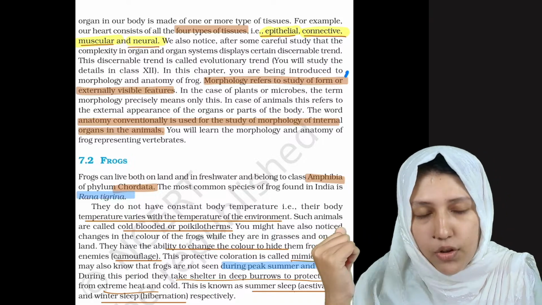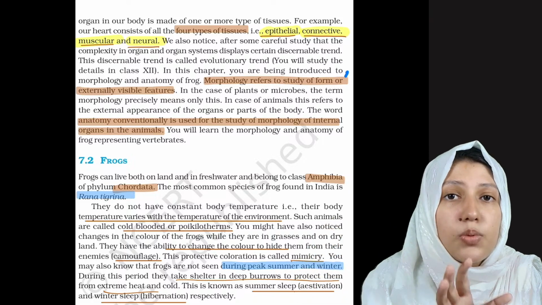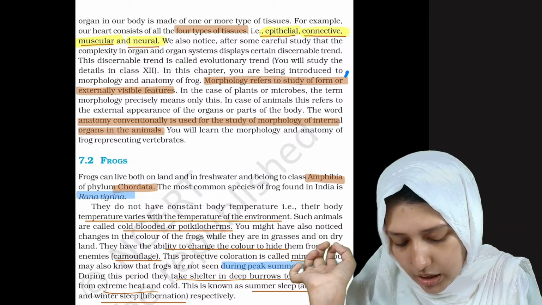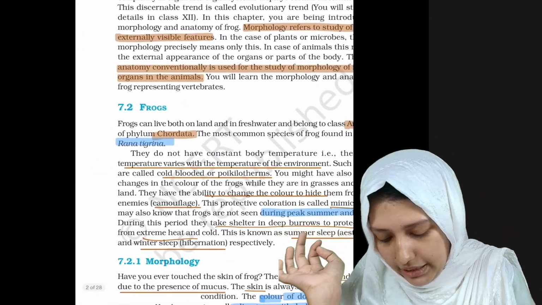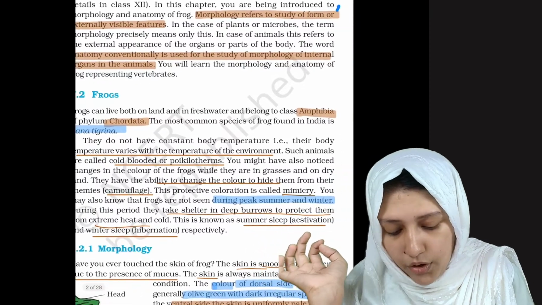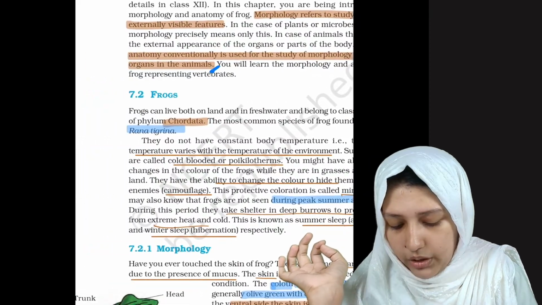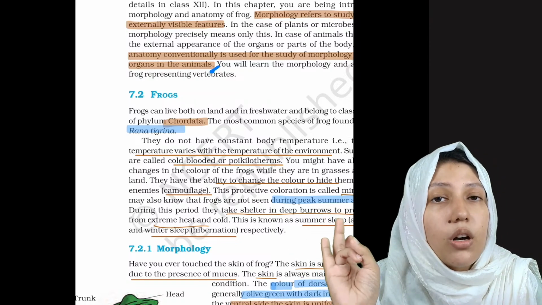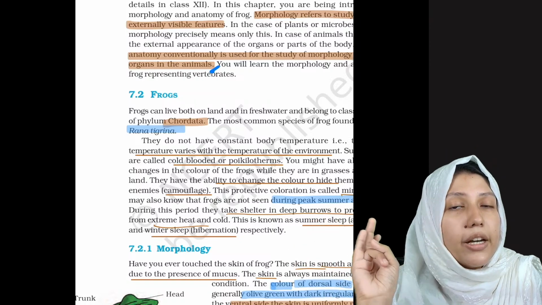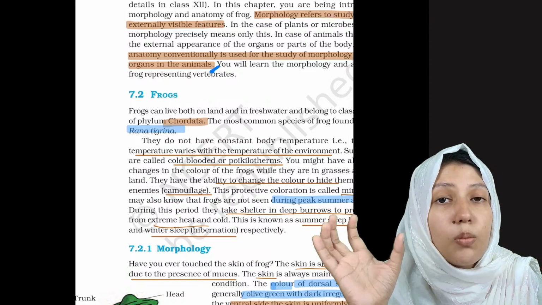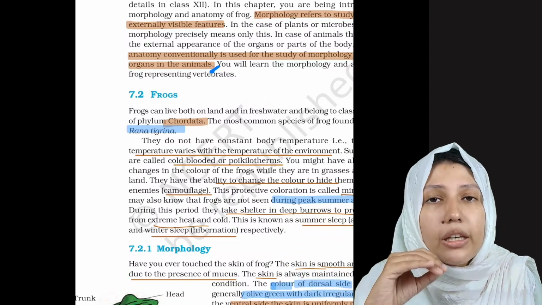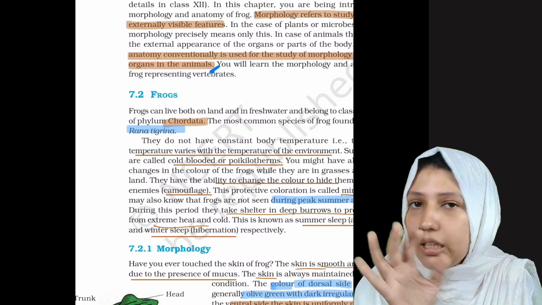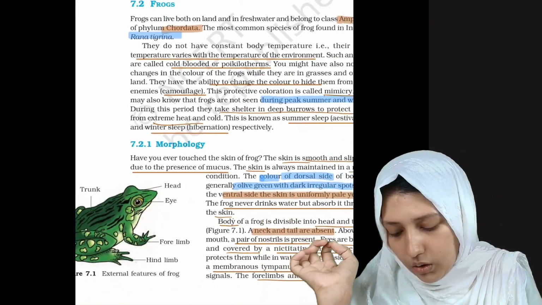Morphology is the study of externally observable characters. Anatomy is the study of morphology of the internal organs of animals. Clear?